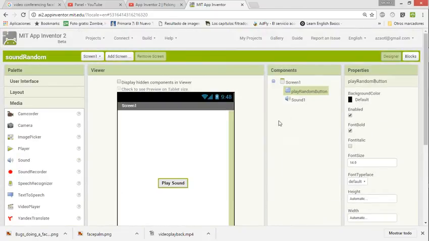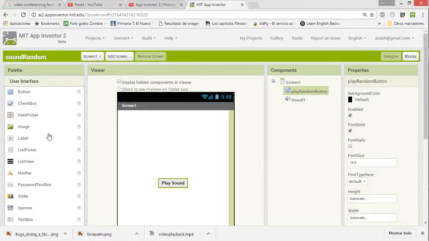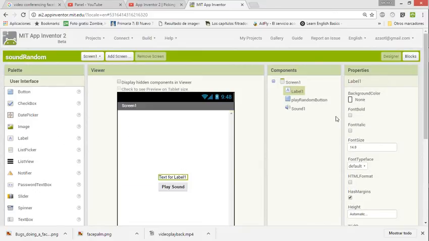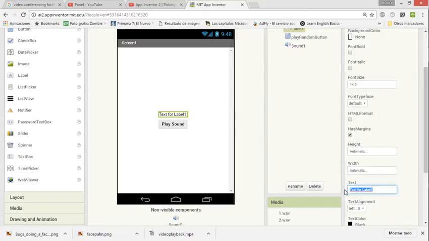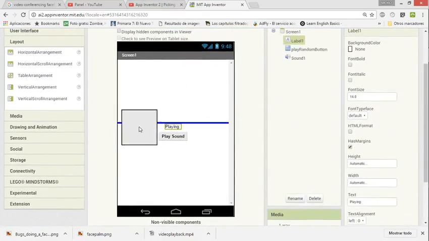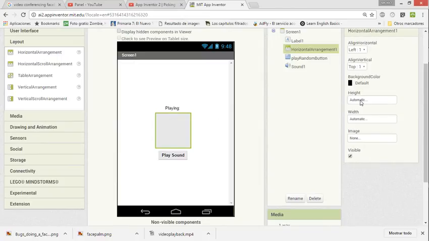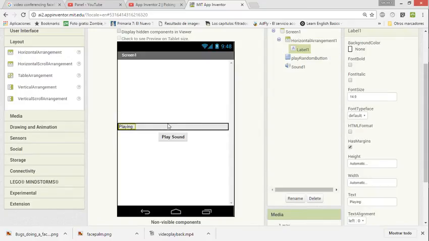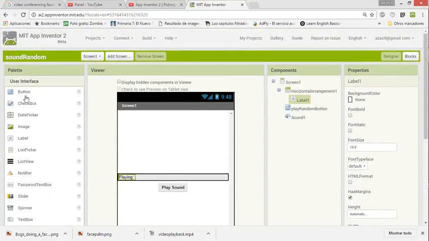If you want to have the name of the sound file or something, you can add it here, and you say your sound is, or maybe playing. Then we add here a horizontal arrangement, and make it fill parent for width, and then we add another label.